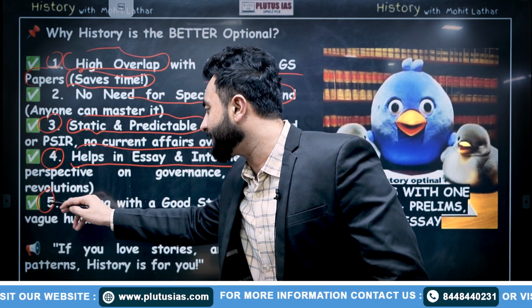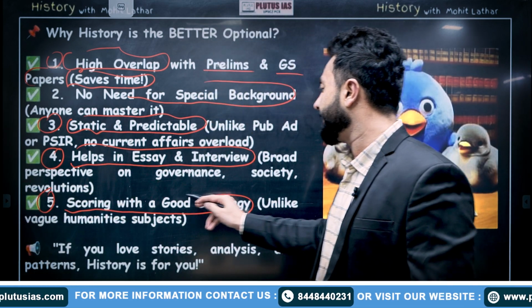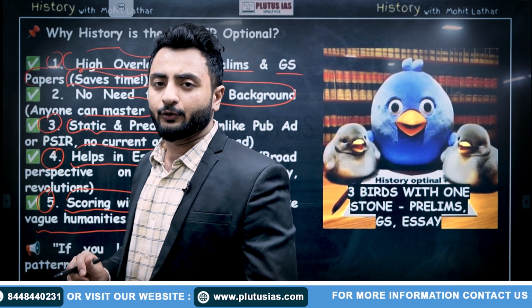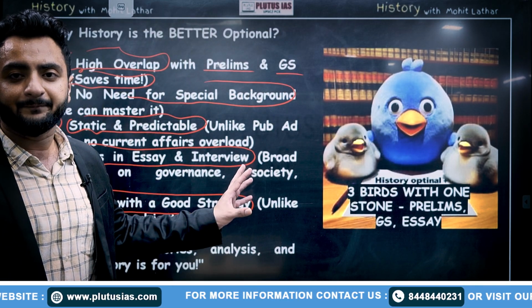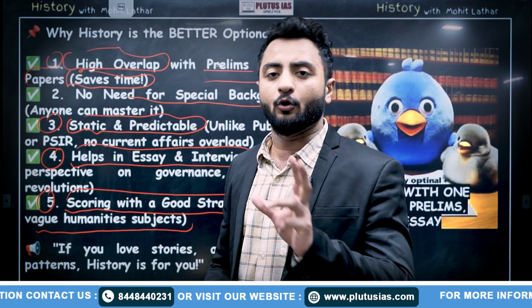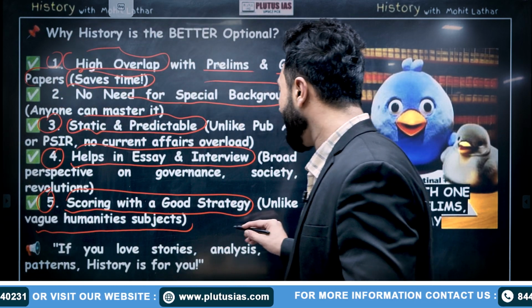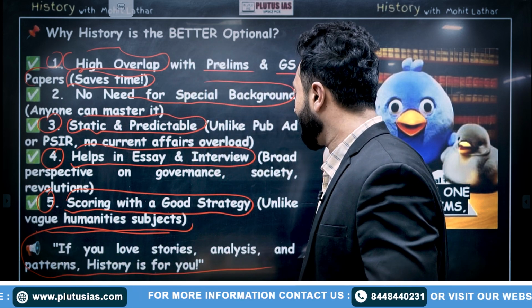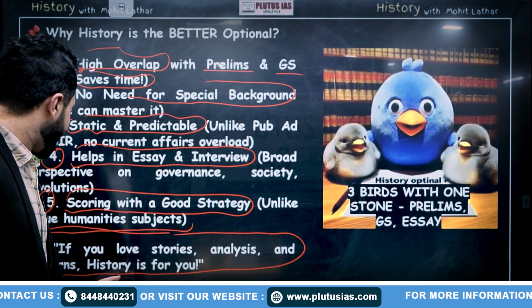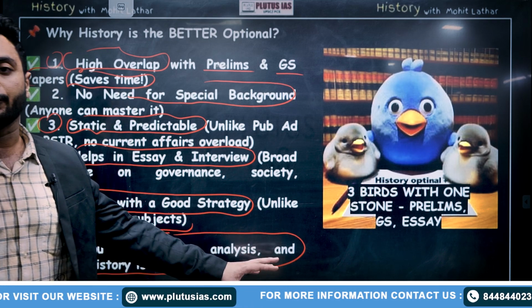Coming to the fifth point, scoring with a good strategy. Unlike vague humanities subjects, history allows you to master all the things and you can score very well by keeping a good hold over the subject. If you love stories, you love analysis, you like to build some patterns, history is the subject for you.